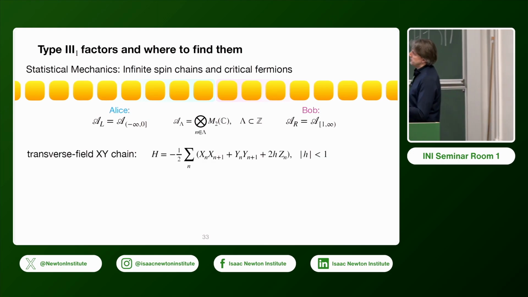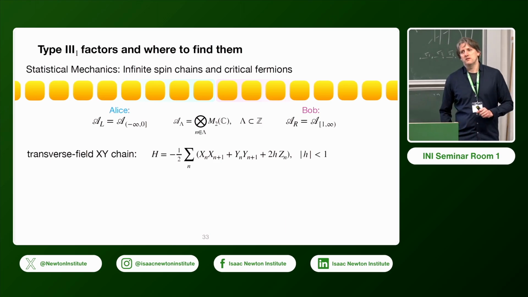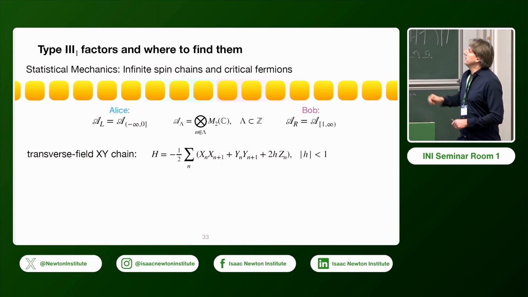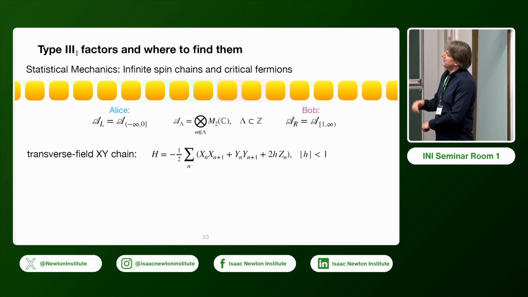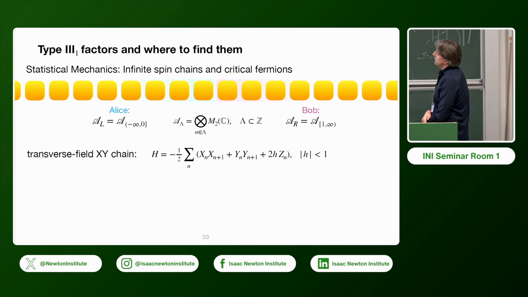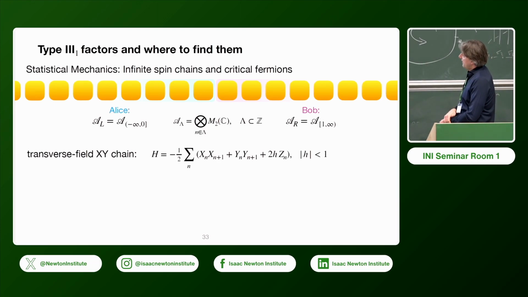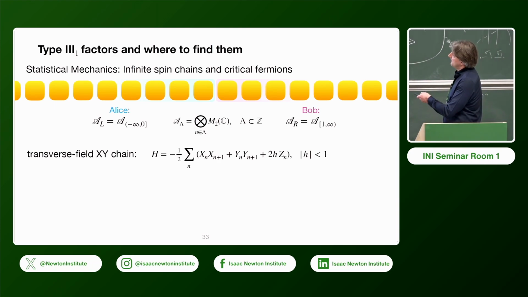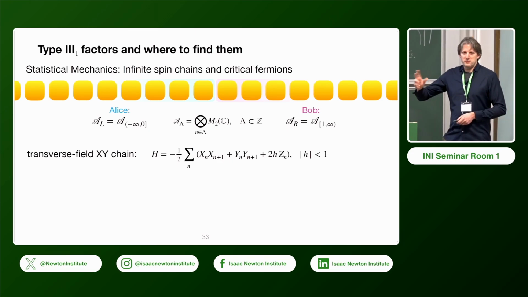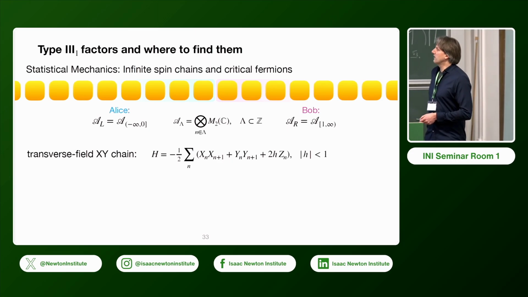And now, which kind of natural states produce type 3-1 factors here? Well, a very simple example would be the transverse field XY chain. So you just have basically a simple magnetic model of interacting spins, and if this magnetic field strength here is not too strong, these are automatically critical systems.